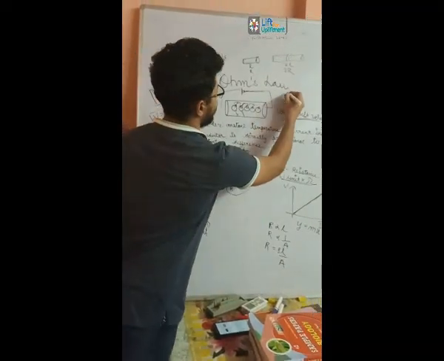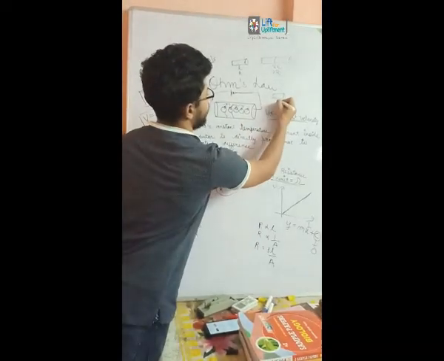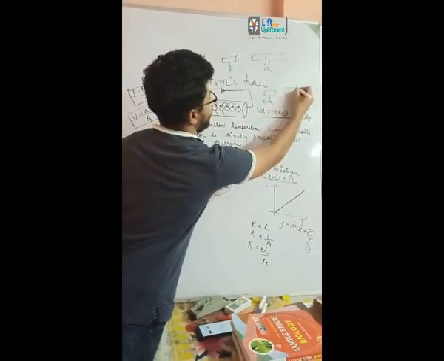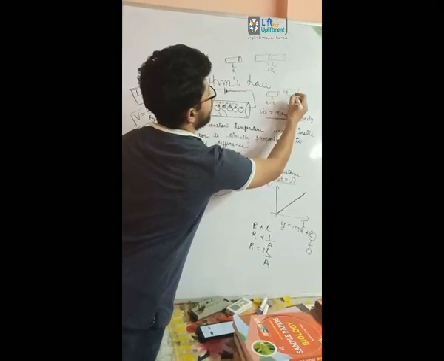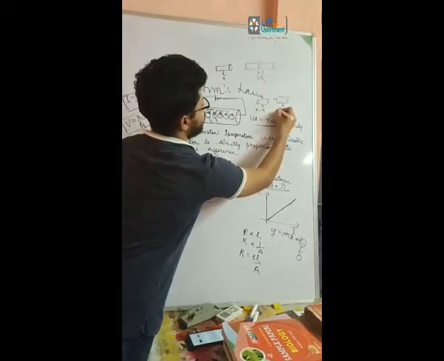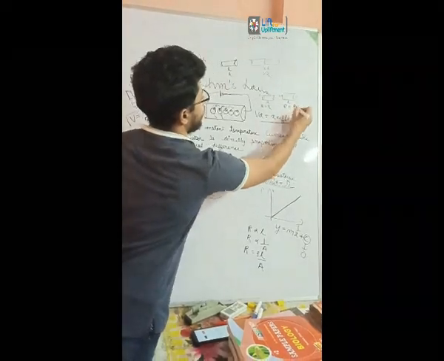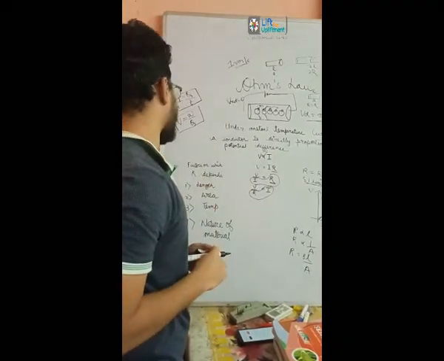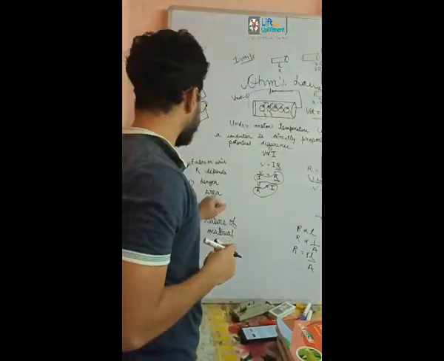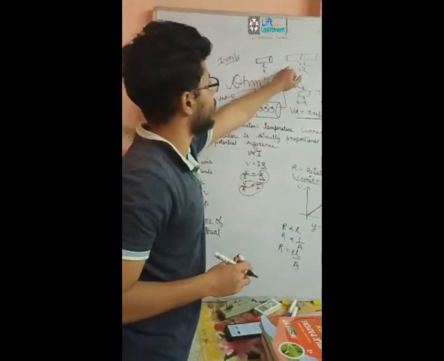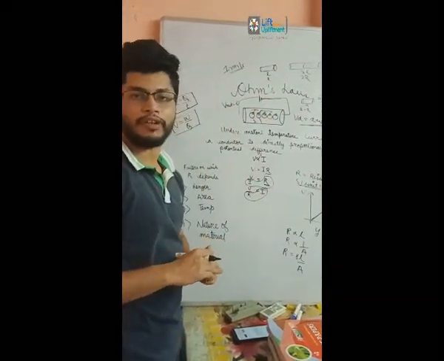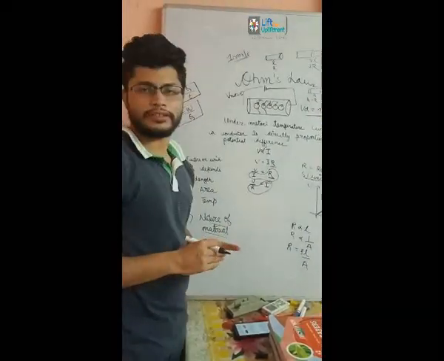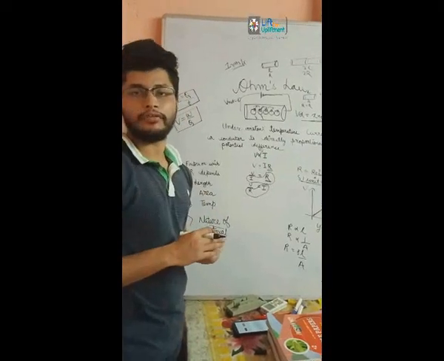Again, when we take a conductor whose cross-sectional area is A and resistance is R, and then take a conductor whose cross-sectional area becomes 2A without changing the length, the resistance becomes R by 2. So we came to the conclusion that R depends on the length and the area. Again, when we took different wires, there were different resistances for each wire, so it also depends on the nature of the material. And yes, it also depends on the temperature of that wire.